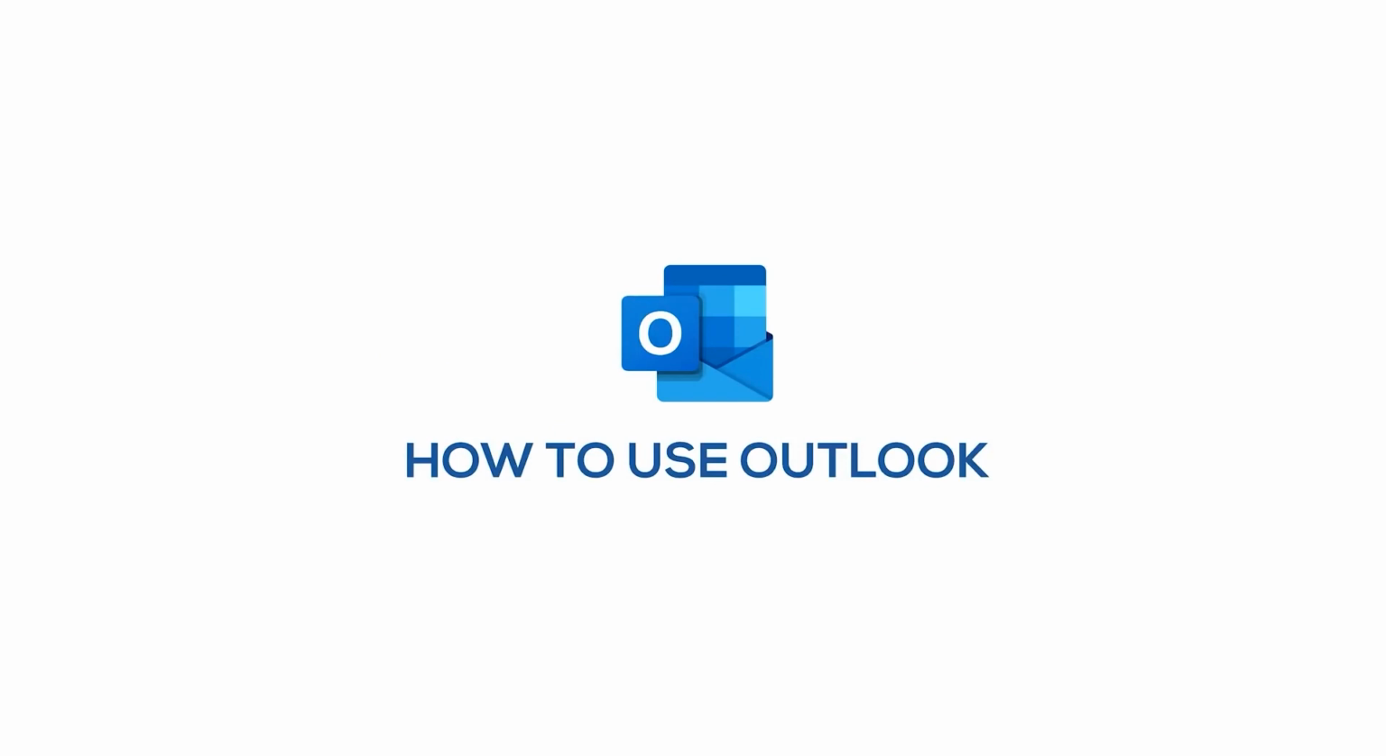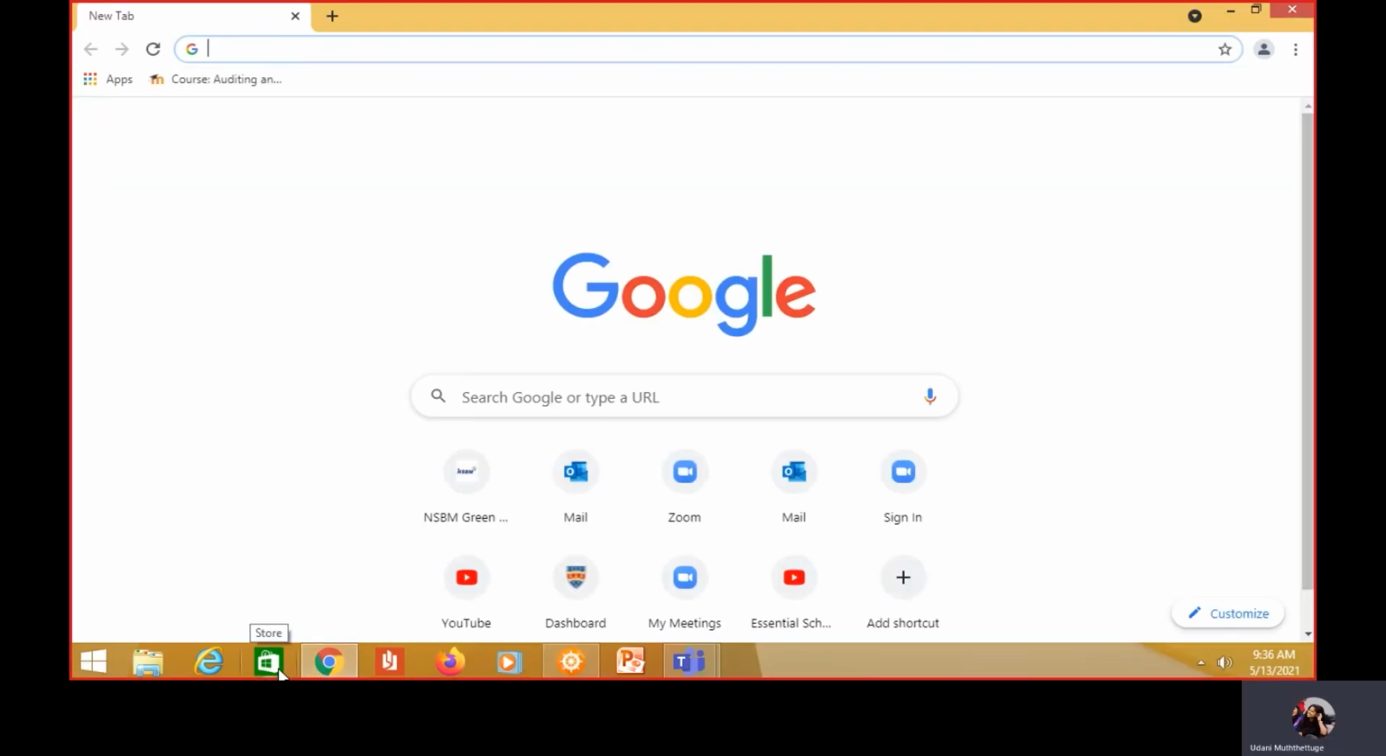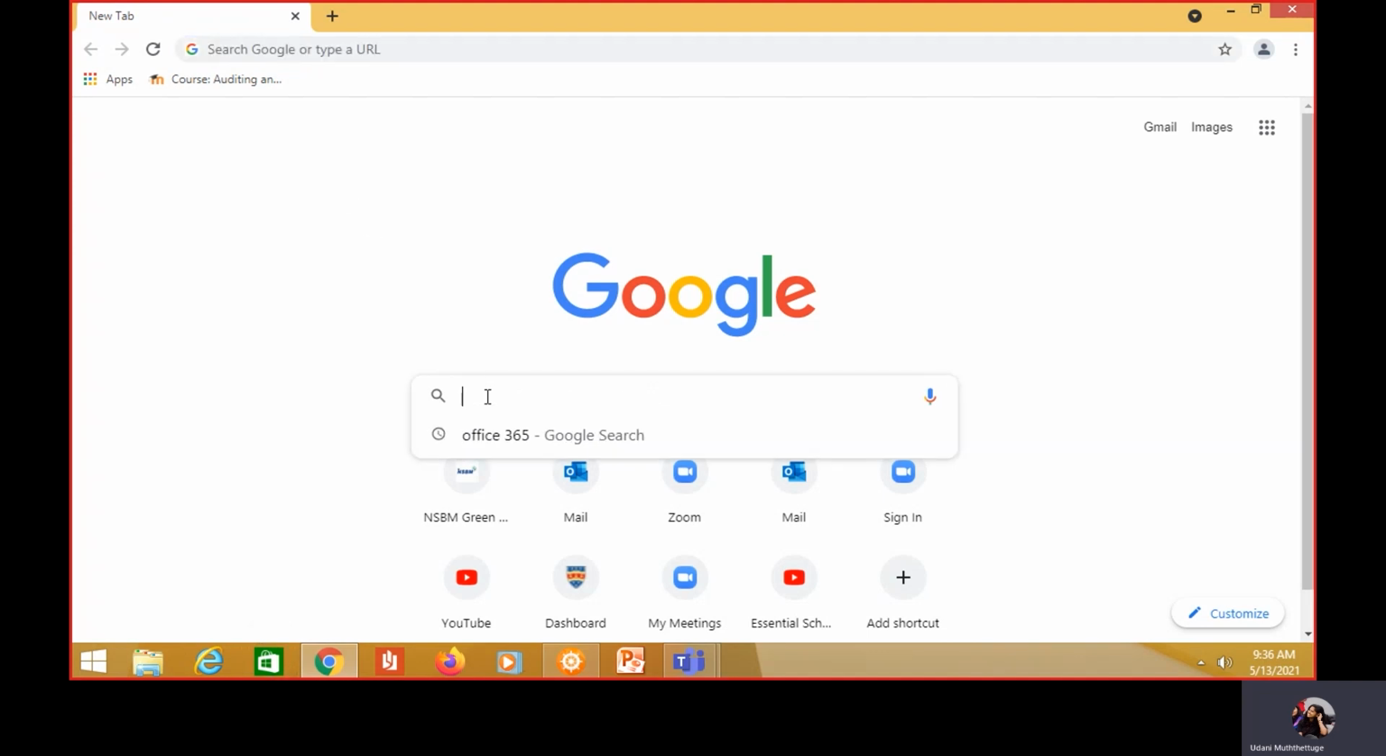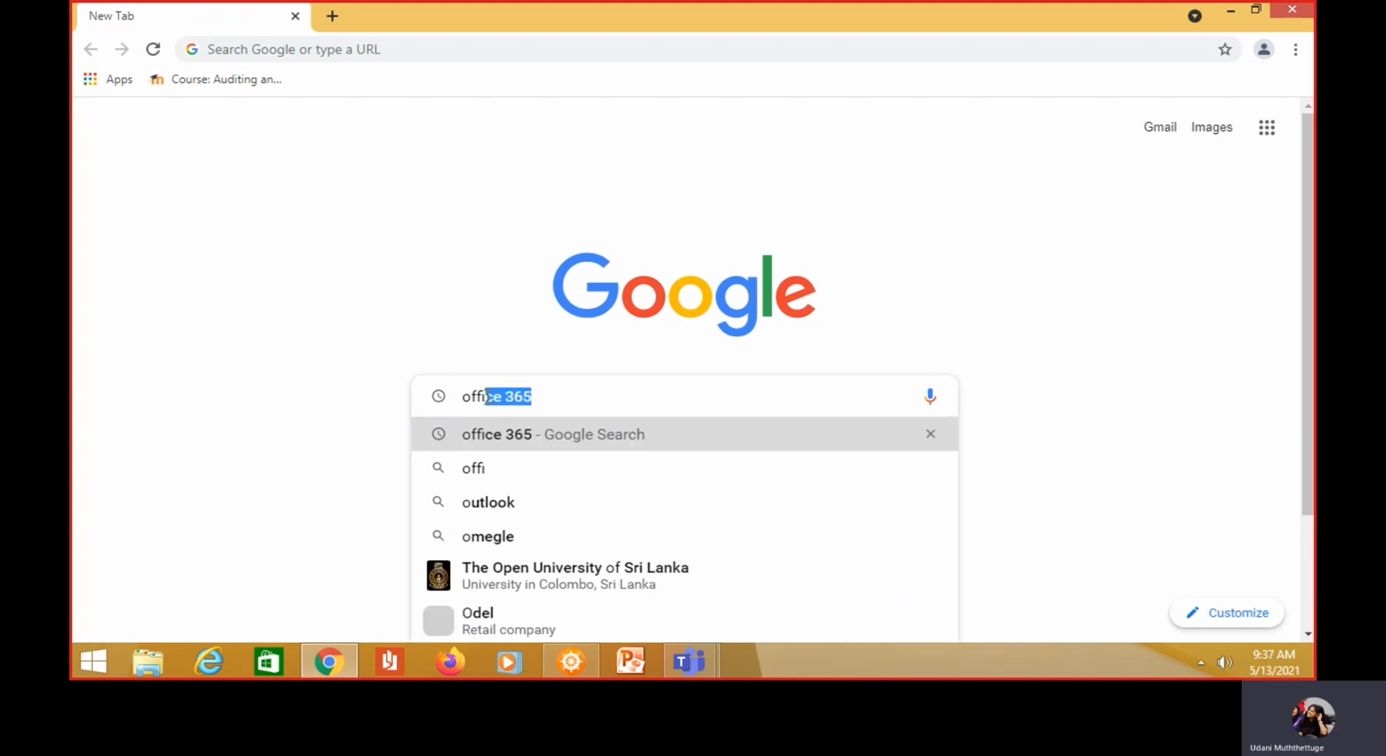And in case you want to communicate something with NSBM Green University, for that purpose also, students, you can use the Outlook platform. So now I'm going to explain how to use Outlook. So first of all, students, you have to log on to Google. I hope every one of you knows how to log on to Google. The first thing you have to do is log on to Google, and in the search bar you have to type Office 365.